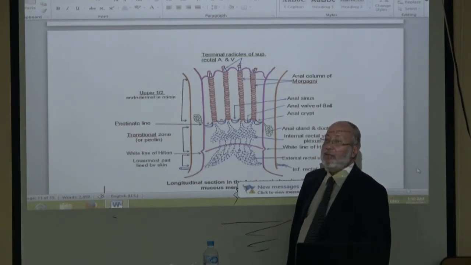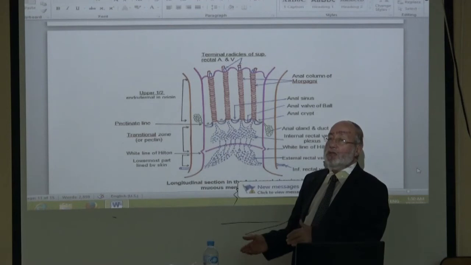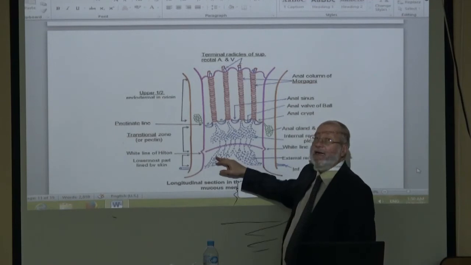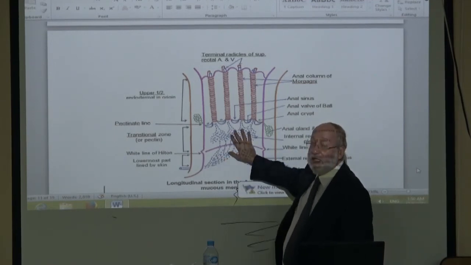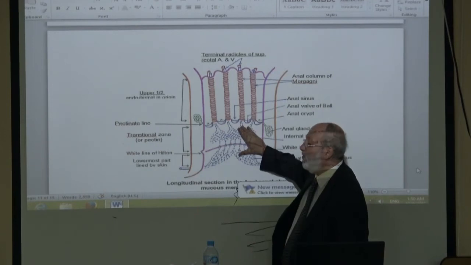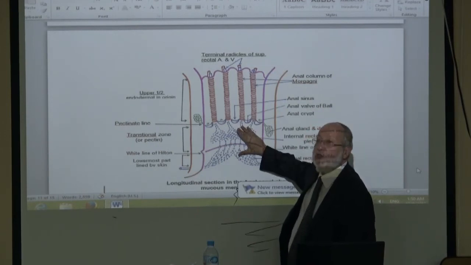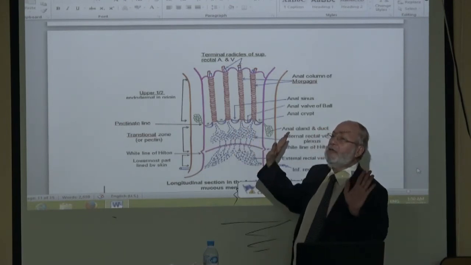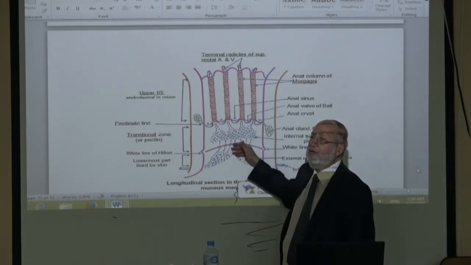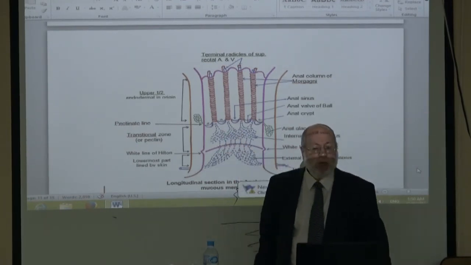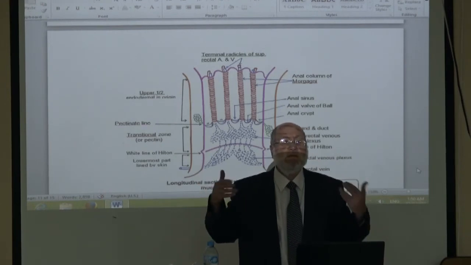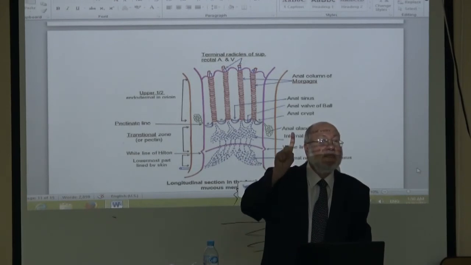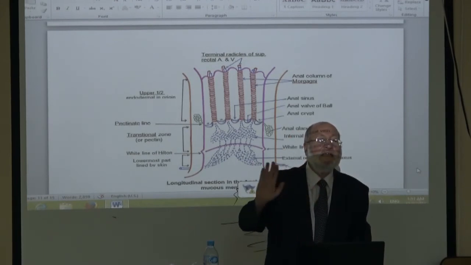Nerve supply. Like the inferior rectal artery and the inferior rectal vein, there is the inferior rectal nerve. The inferior rectal nerve supplies the lower half of the anal canal. It is a somatic nerve. Therefore, does any disease in the lower half of the anal canal lead to pain or not? Severe pain. This is one of the most sensitive areas in the body. Severe somatic pain in any disease here.